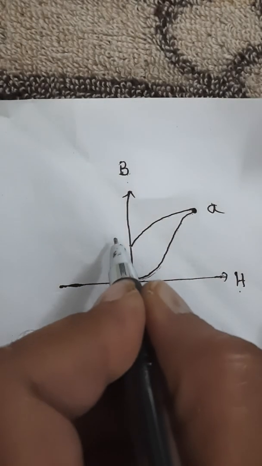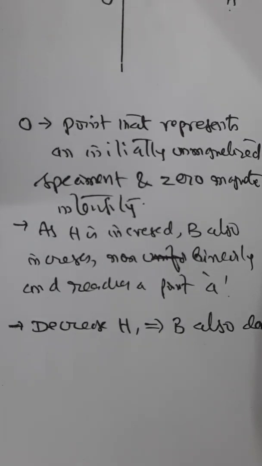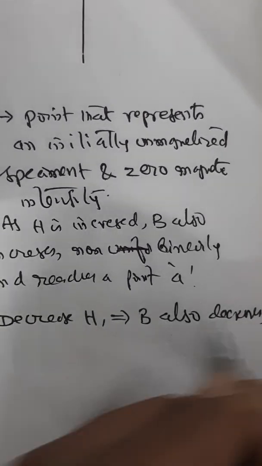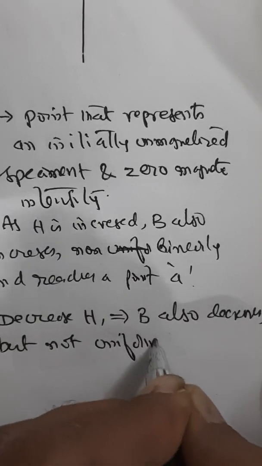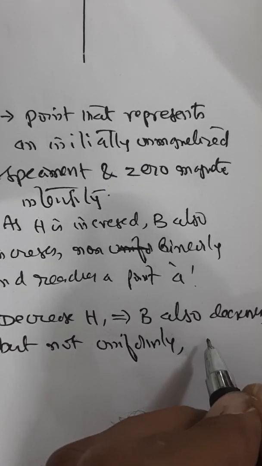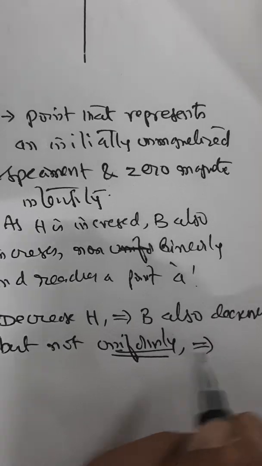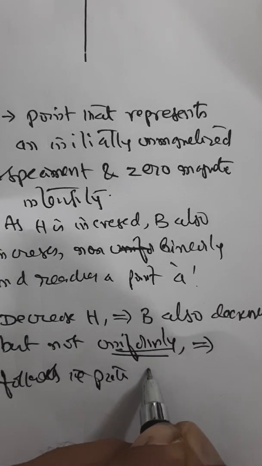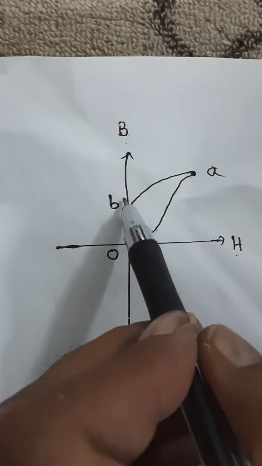When you decrease H, B decreases like this. So let us say when H is decreased, B is following the path of AB. So decrease of H, B also decreases, but not uniformly. That is very important. So rather it follows the path AB.